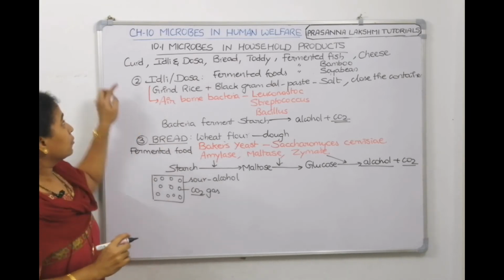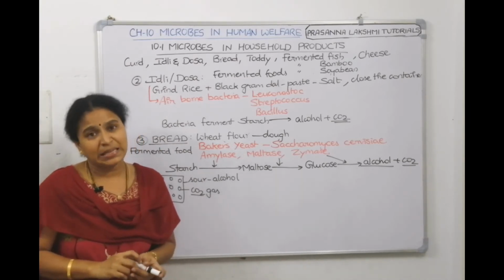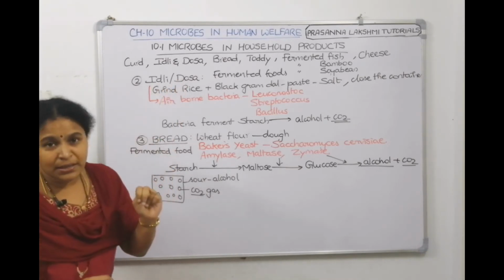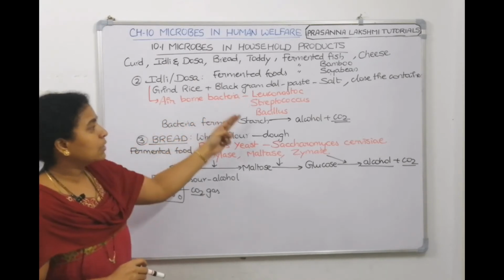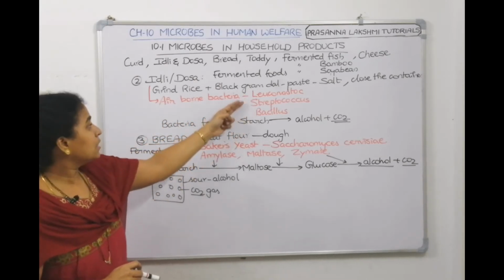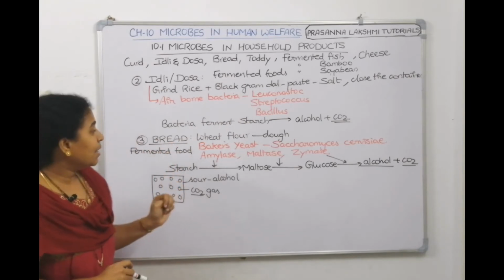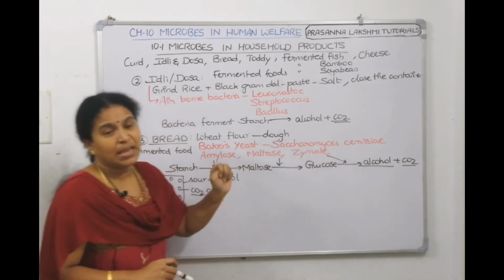So we finished the first one, curd. The bacteria involved is LAB, lactic acid bacteria. The second one is idli and dosa. The microorganisms involved are Leuconostoc, Streptococcus, Bacillus. All these 3 are bacteria only. In bread, yeast is involved. The name of the yeast is baker's yeast, Saccharomyces cerevisiae.